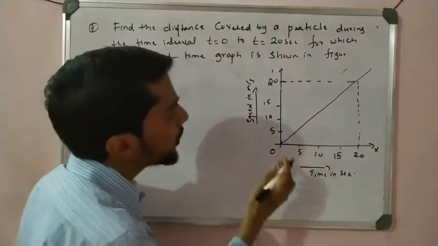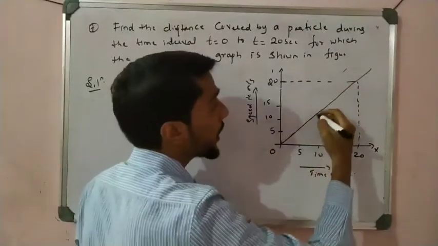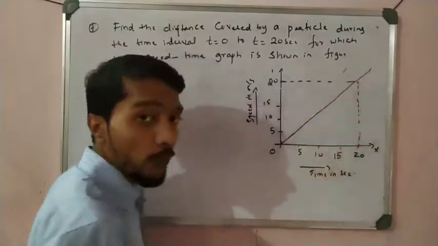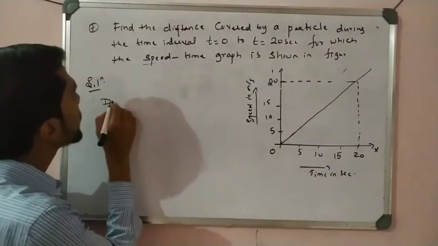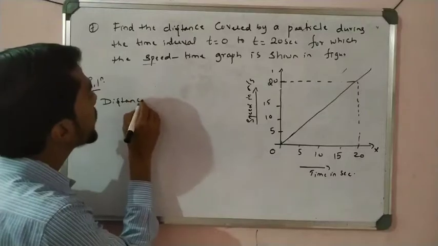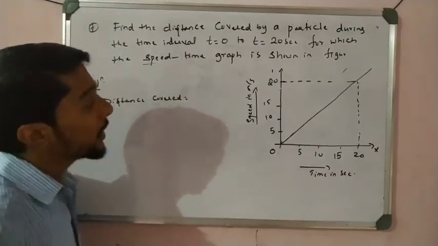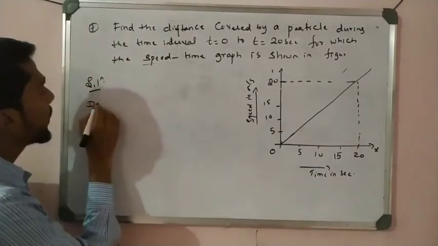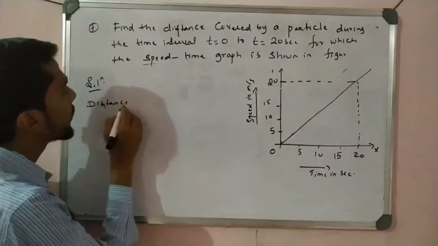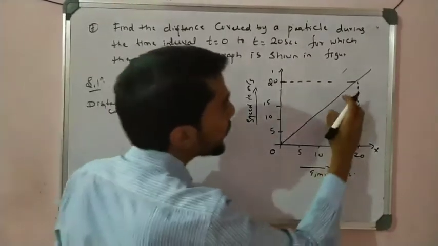So see, the object is moving like that with uniform speed. The graph is straight, and the particle's speed is uniform. Now we have to find the distance covered by the particle. Distance covered is nothing but the area under the graph.